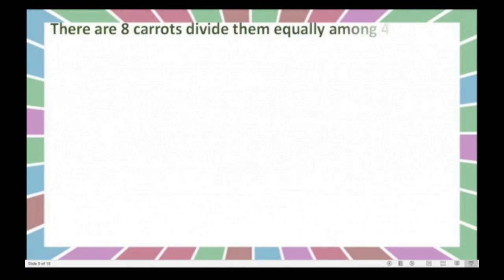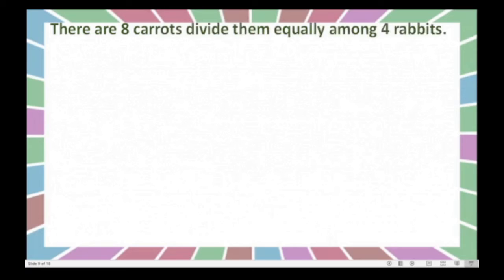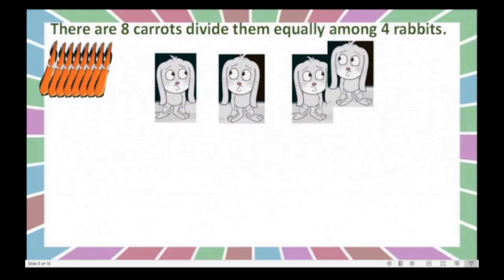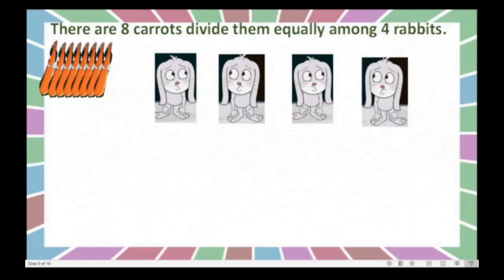Now here, see, one more method we will go through. Same sum I will take here. One more method we will go through, dear children. Here I will take the same sum. There are 8 carrots. Divide them equally among 4 rabbits. Yes, here 8 carrots and 4 rabbits. Okay, now what will we do? We know that it is 2 to each, right? Because we have already tried this sum.